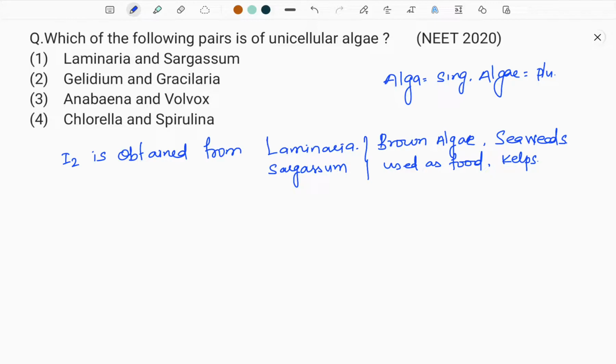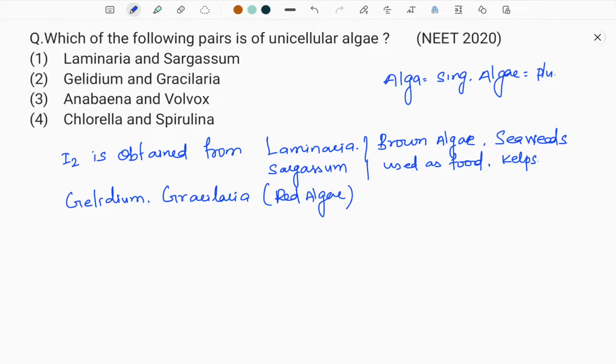Now, let's have a look at Gelidium and Gracilaria. Remember, Gelidium and Gracilaria both are red algae. That is the first thing you should remember. They are red algae, that they can be classified under Rhodophyceae, right?